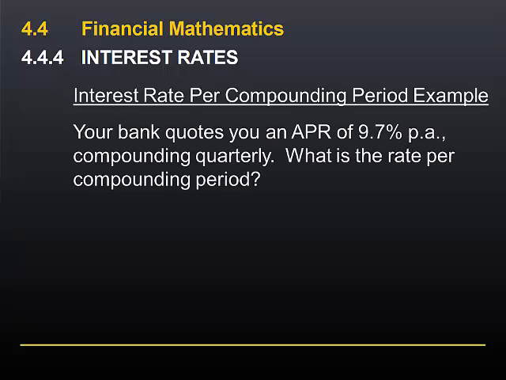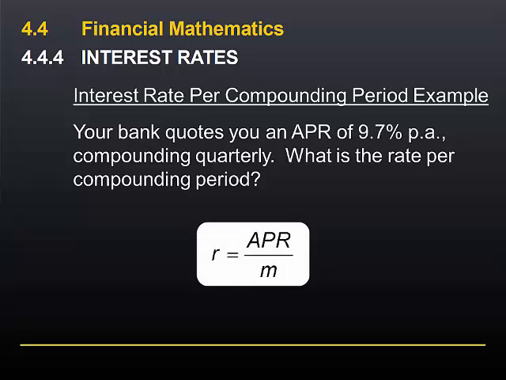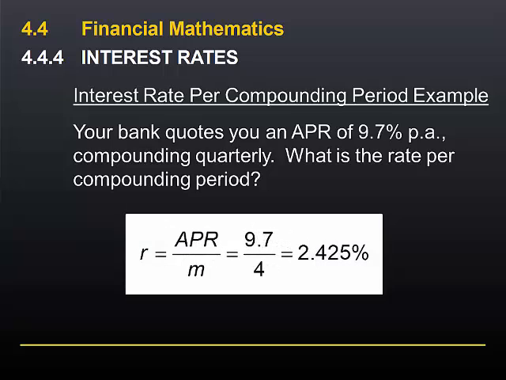Your bank quotes you an APR of 9.7% per annum, compounding quarterly. We know that we can't just use 9.7% in the time value of money formulas because we need to calculate R, the rate per compounding period. So given that this is the formula, what is the value of R in this situation? The APR of 9.7% is divided by 4, the number of compounding periods, so the R that we would use in our time value of money formulas is 2.425%.